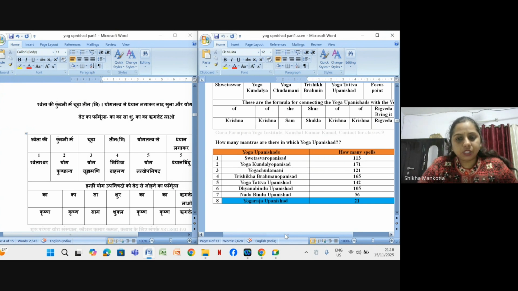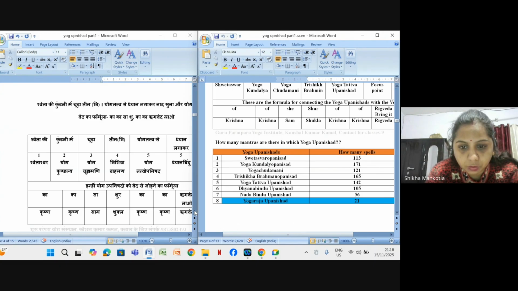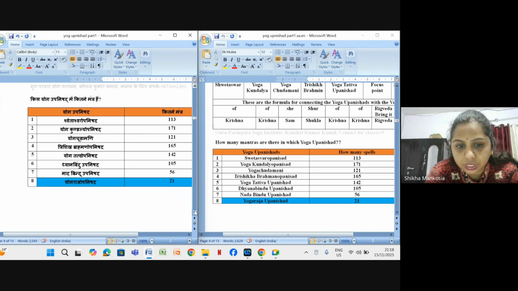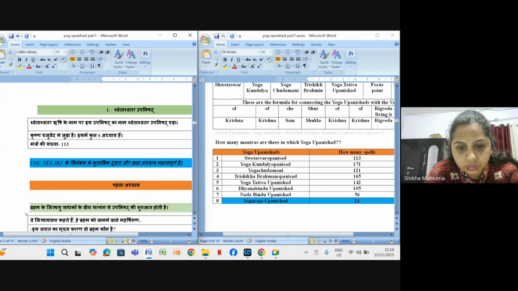The first one is Shwetashwatar Upanishad, that is 113. Yog Kundali 171. Yog Chudamani 121. Trishikha Brahmana Upanishad, that is 165. Yog Tattva 142, Dhyan Bindu 105, Nad Bindu 56, and Yograj, that is 21. So the least number of shlokas or mantras is in Yograj Upanishad, 21. Our first Upanishad is started now.